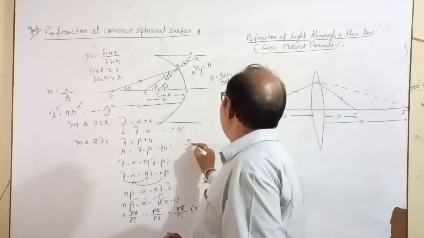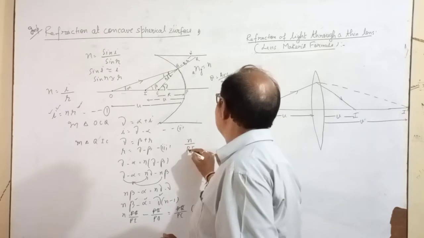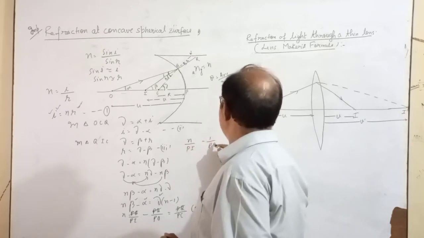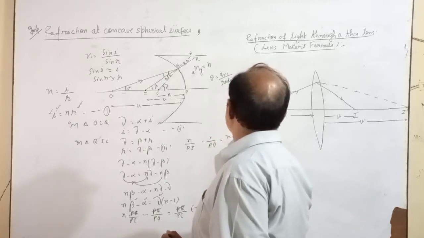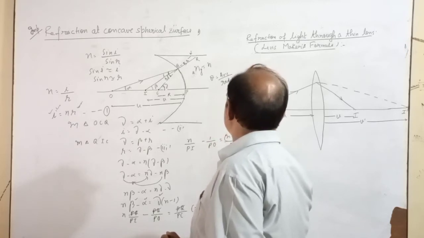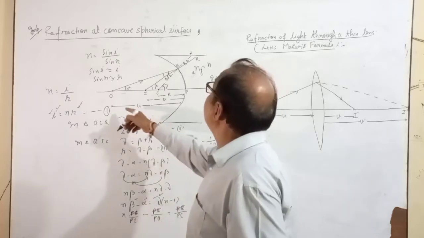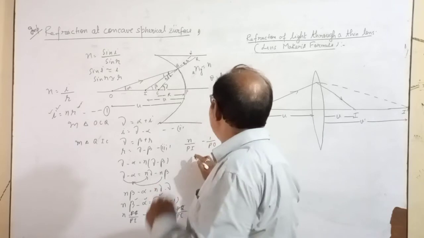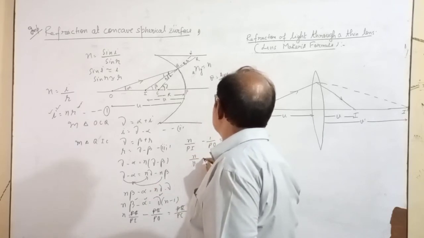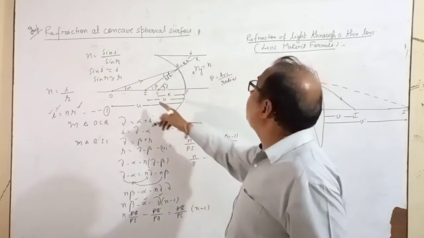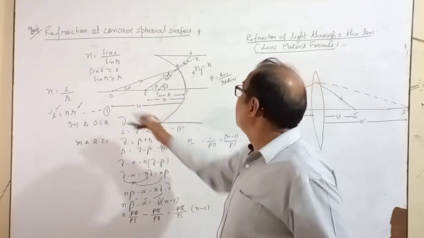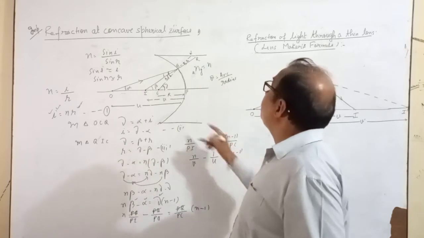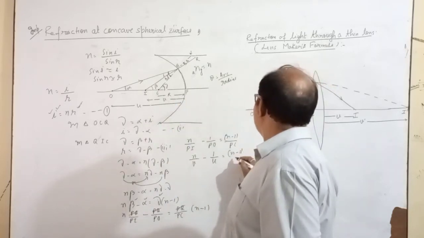Now n upon PI minus 1 upon PO equals n minus 1 upon PC. What is PI? Distance PI is v. So n upon v; distance PO is u; distance PC is R.